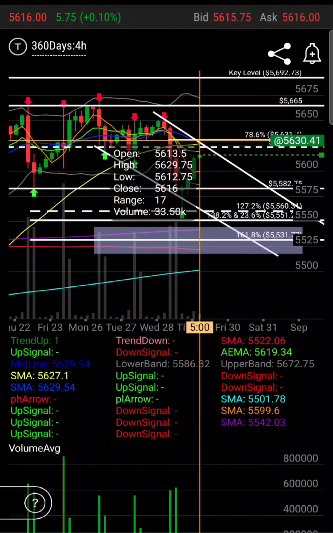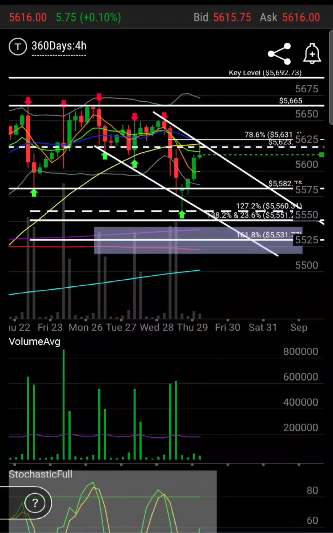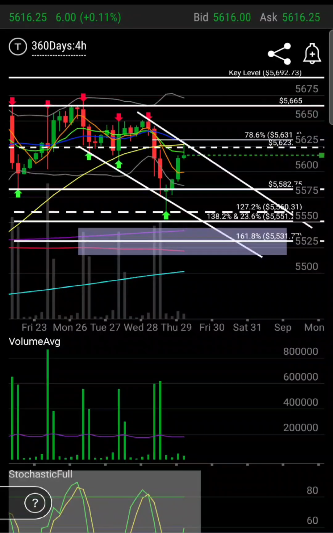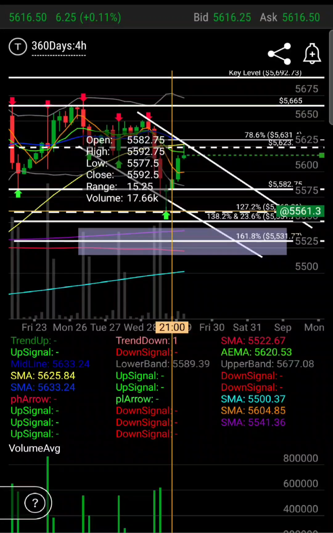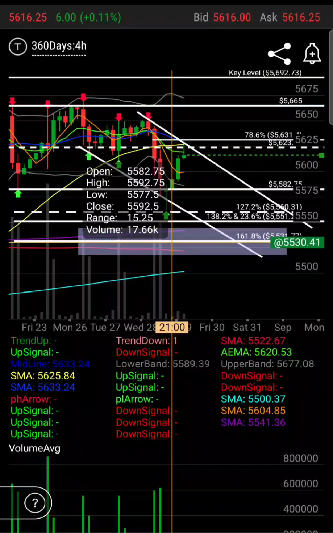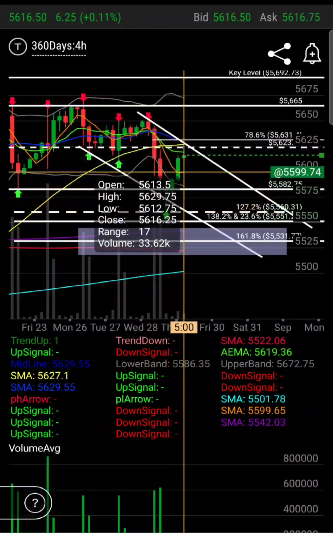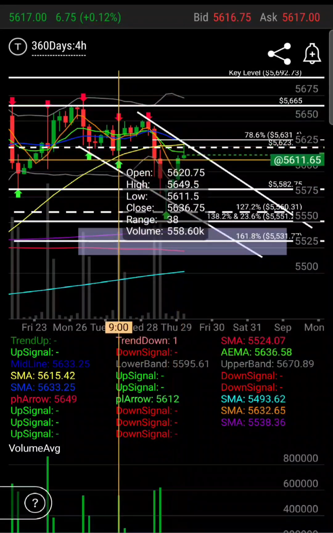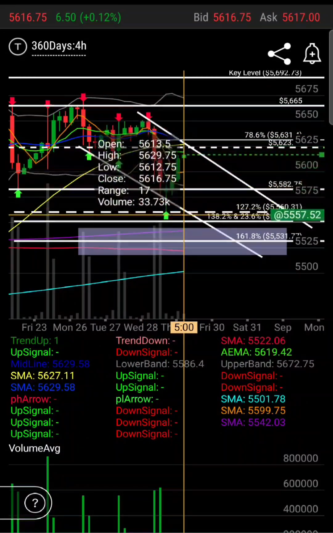What would have to happen is we have one more wave that comes down, and where that ends, usually, as we said before, the expanded flat can end at the 127.2%, or the 138.2%, or the 161.8%. Now, we could think that it ended at the 127.2, but if we look at it like an expanded flat with an ending diagonal, this just means that we're going to come down one more time.